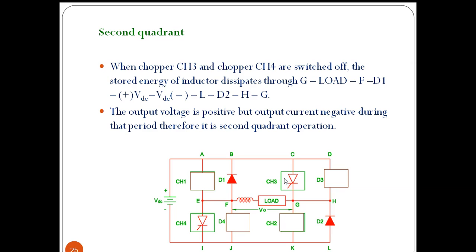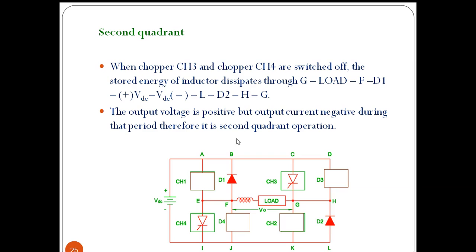Now when we turn off CH3 and CH4, the inductor will drive the energy through terminal G, load, point F, diode D1, the positive terminal of the battery, the negative terminal of the battery, again through diode D2, terminal H, again terminal G. So in this path the current will flow.